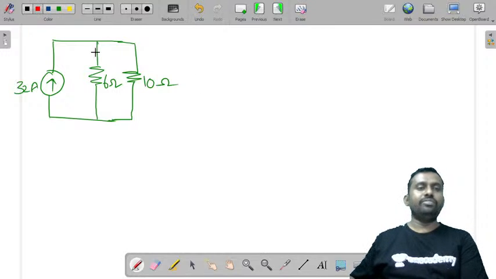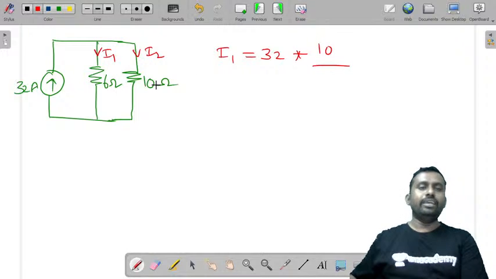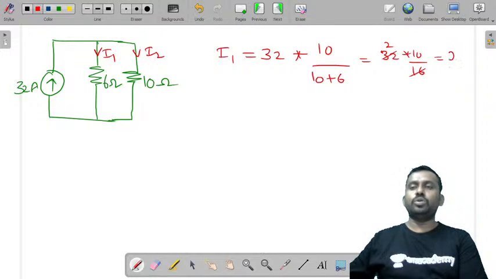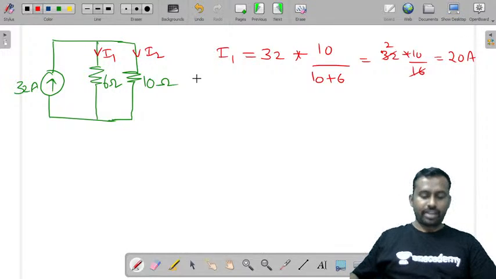If you are asked to find the current I1 and I2, current in any parallel branch I1 is equal to total current 32 into opposite branch resistance 10 by the total resistance 10 plus 6, which gives 32 into 10 by 16. 16 2s are 32, so 20 amperes is the current I1.